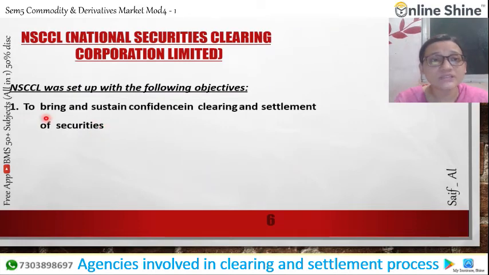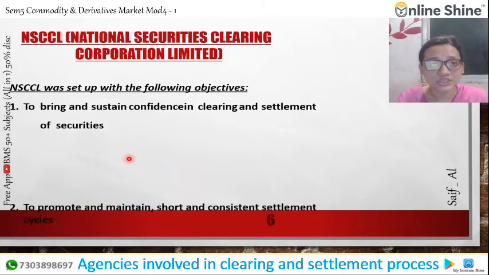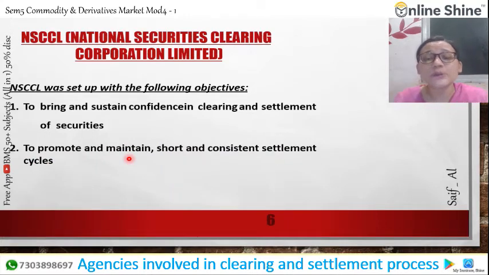First, to bring and sustain confidence in the clearing and settlement of securities. They must be sustainable and confident, to build confidence in the clearing and settlement of securities. The second is to promote and maintain a short and consistent settlement cycle, making sure settlement flows very shortly and consistently in the cycle.